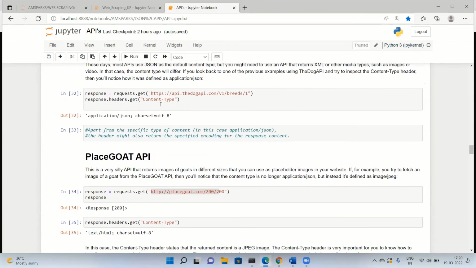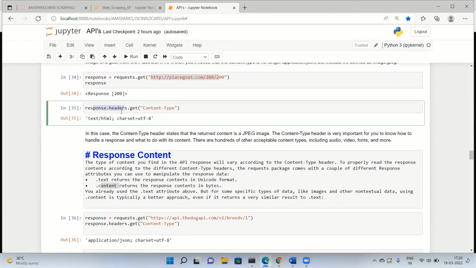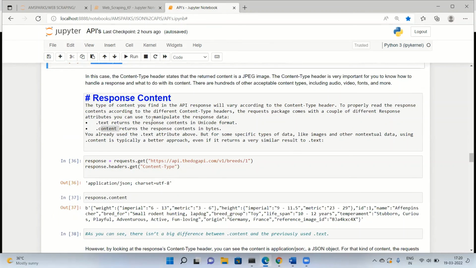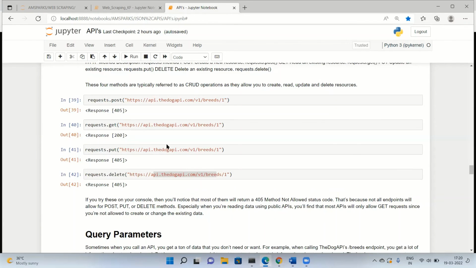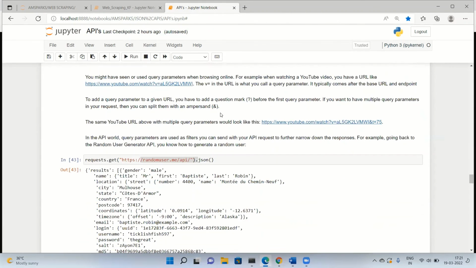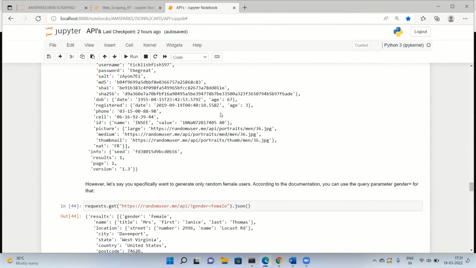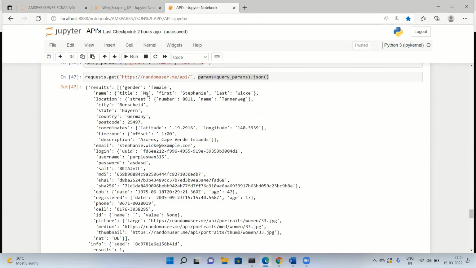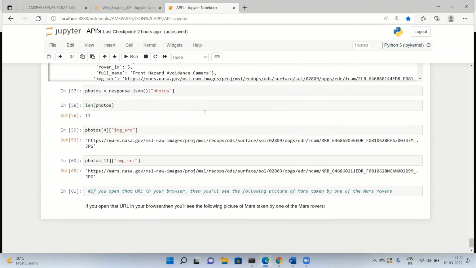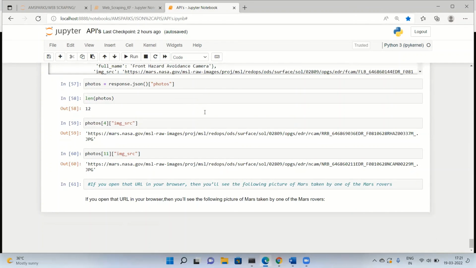Then we have seen the content type. We get it, it may be textual, it may be non-textual, depending on the APIs. It may be HTML or JPEG or any type of thing. Then we have text and content. Then HTTP methods: post, get, put, delete, and we have seen query parameters and API schemes. So this was just the basics of API, I would say. That was all about this session. Hope you understood the basics.